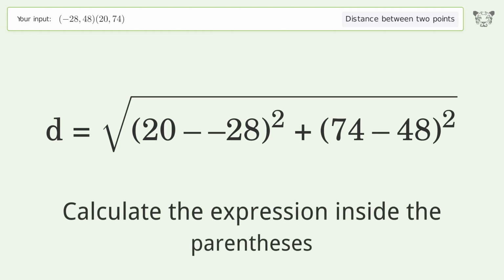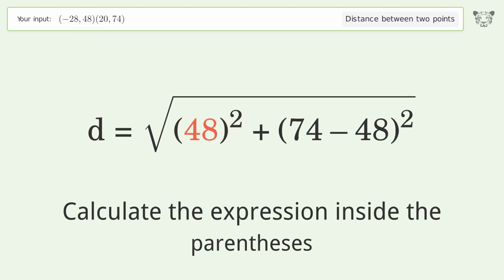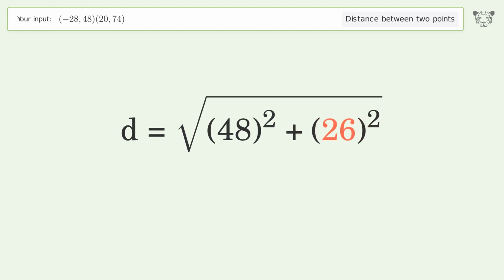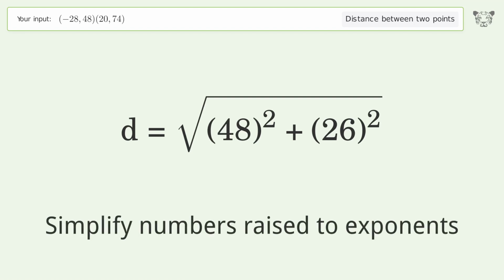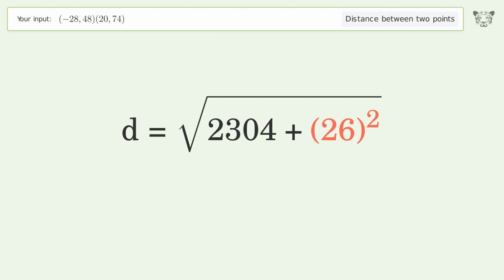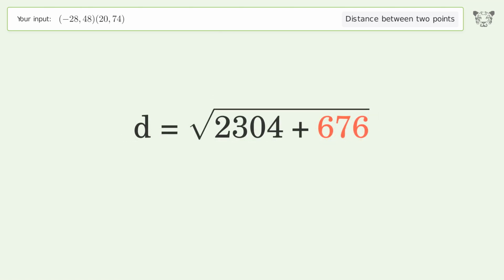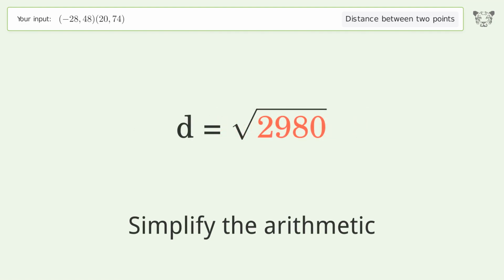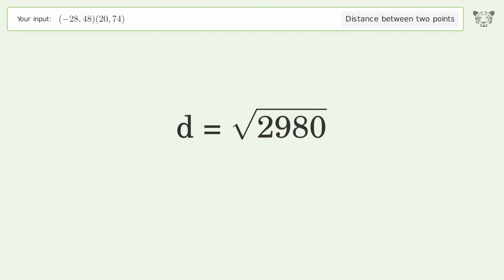Calculate the expression inside the parentheses. Simplify numbers raised to exponents. Simplify the arithmetic. And so the distance between the 2 points is the square root of 2,980, or 54.589.